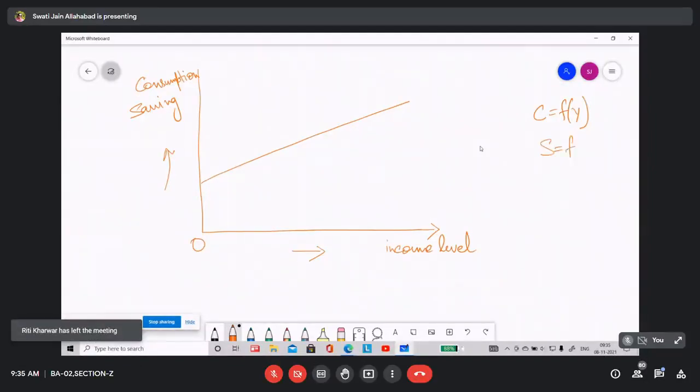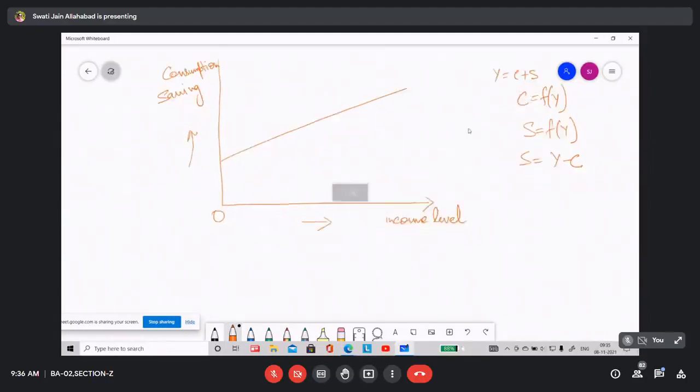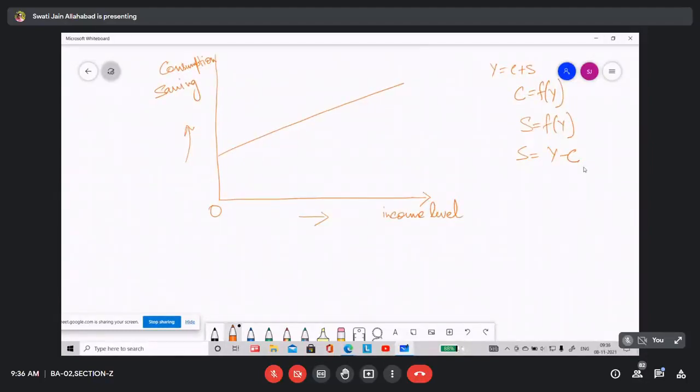S is a function of Y, that is savings is a function of Y, and Y is equal to C plus S. So S is equal to Y minus C, right? So if you deduct the consumption from income you will get savings. Because saving is the amount which is the difference between income and consumption, you will find that this equal distance, which you are saying as C0, you will find it here.